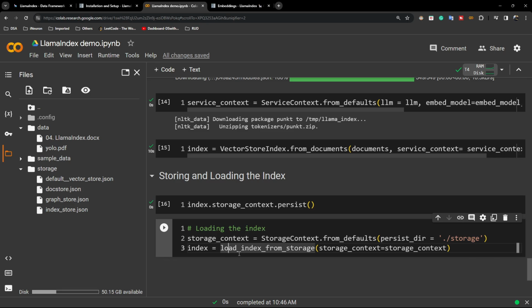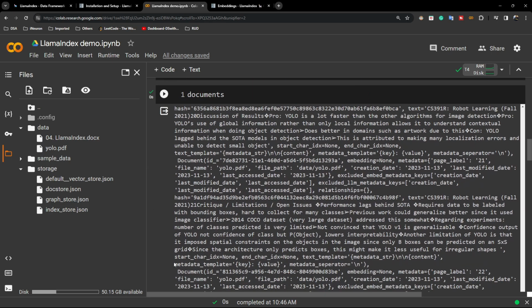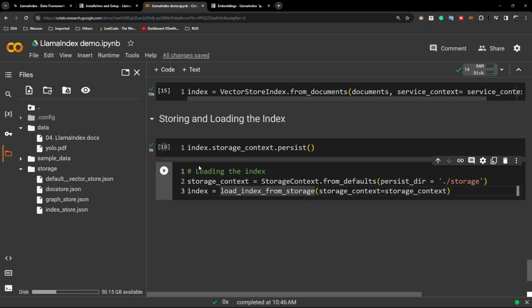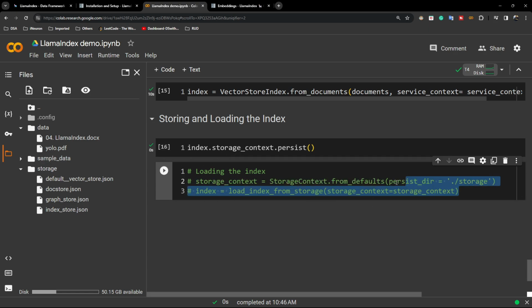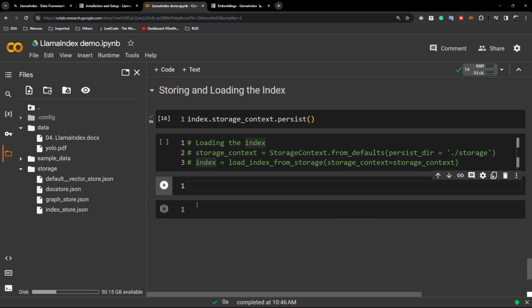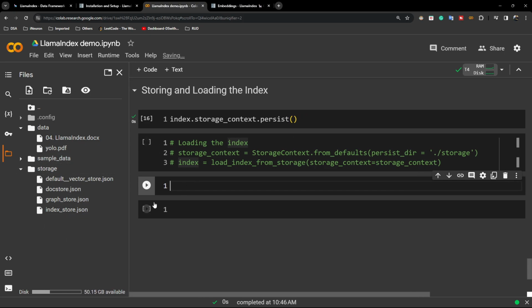And to load it, you need to use load index from storage. Okay, we imported it above, you remember, load index from storage. Then it will load that index for you. So you can execute this code. I already created my index object, that's why I will comment it out. If you have already, you can load it. And here you can also use a vector DB to store this data as well. This is also possible, but LlamaIndex provides this functionality, so that's why I am showing it to you. Okay, how to store them on a local machine.